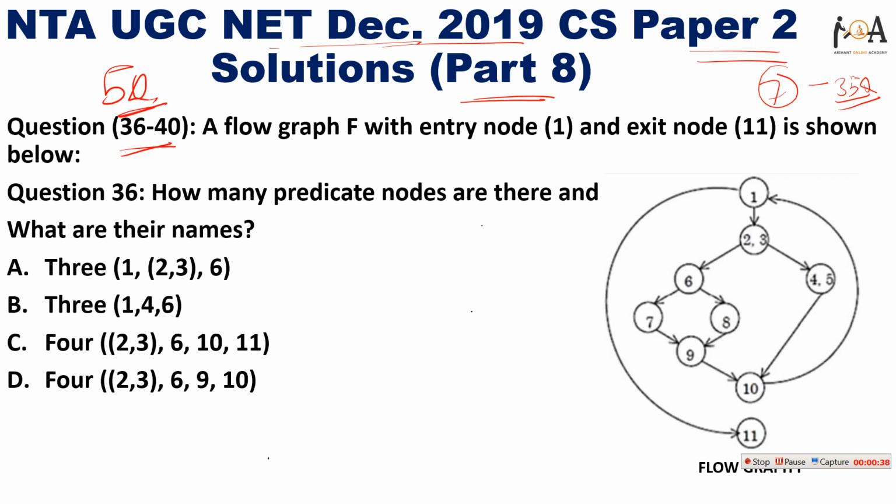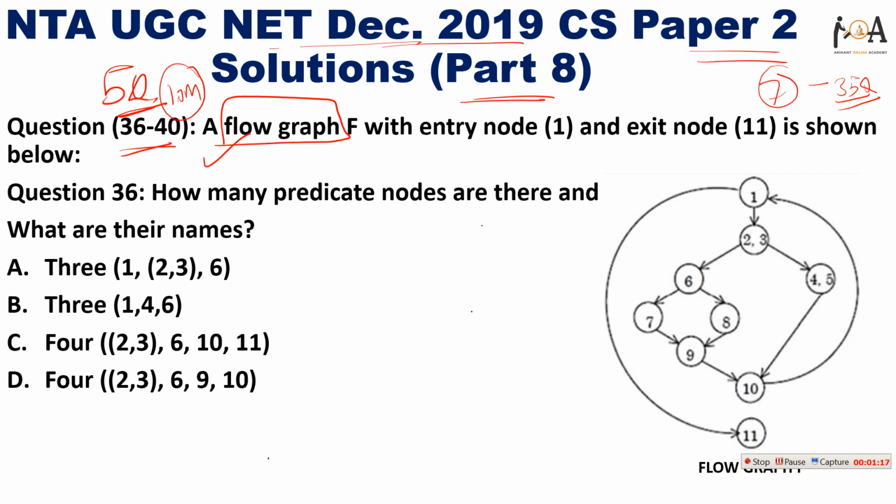In this part it is very important because 5 questions are asked from the concept of flow graph. It is going to be very important for you because there are many concepts like predicate nodes, cyclomatic complexity, regions, longest path, and independent path, which you will learn in this video. Stay with us until the end of this video so that you can get each and every concept, and if such questions are asked in the UGC NET, you can score better marks. You can directly cover 10 marks from this concept, because every question consists of 2 marks.